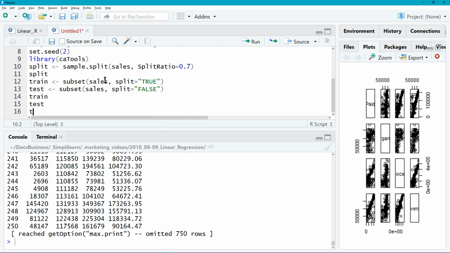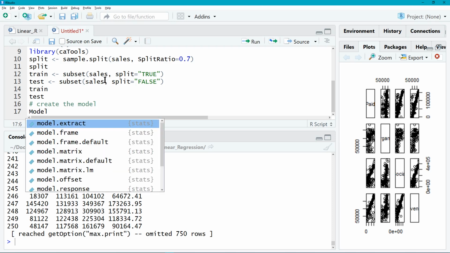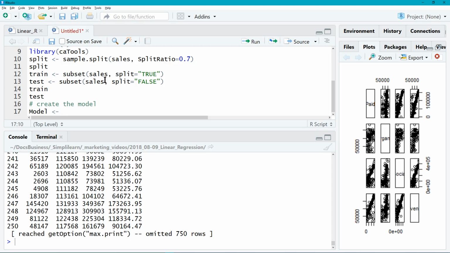So now that we have the test and train variables, we want to go ahead and create the model. And you'll see this in any of the machine learning tutorials. They always refer to them as models. We're modeling a function of some kind on the data to fit the data, and then we're going to put the test data through there to see how well it does. And so we're going to create the variable called model, and I'm going to assign that lm, that is our linear regression model. I love how simplified R makes it, just lm, linear regression model. I guess it dates back because the linear regression model is like one of the first major models used, so they kept it easy on there.